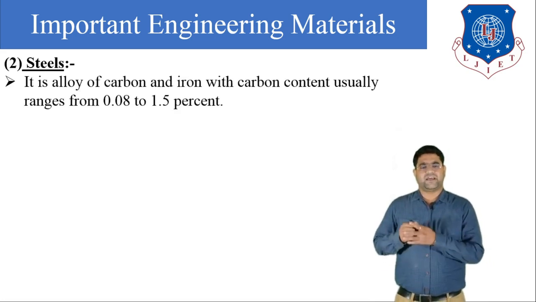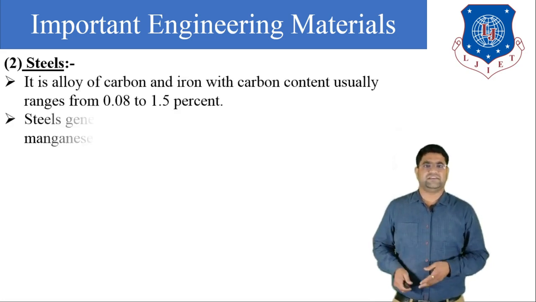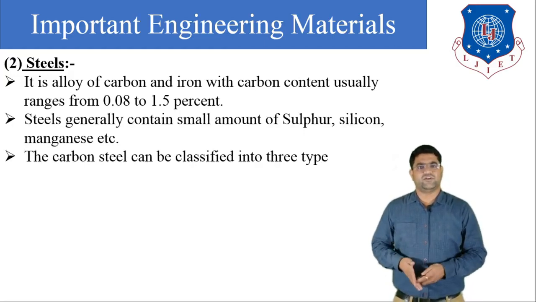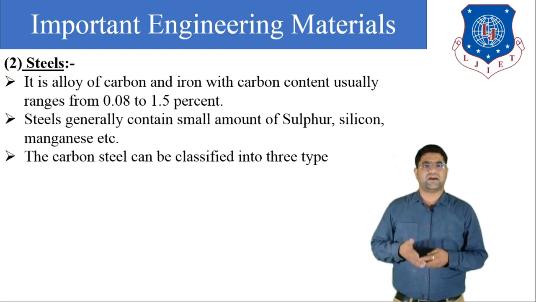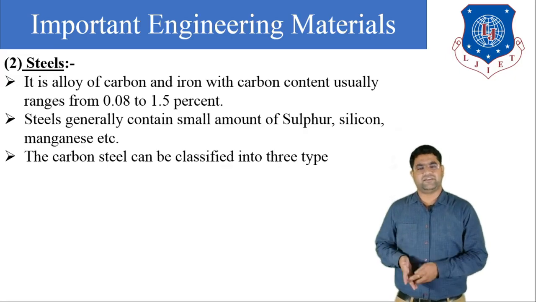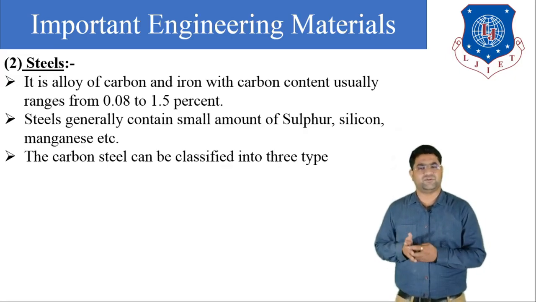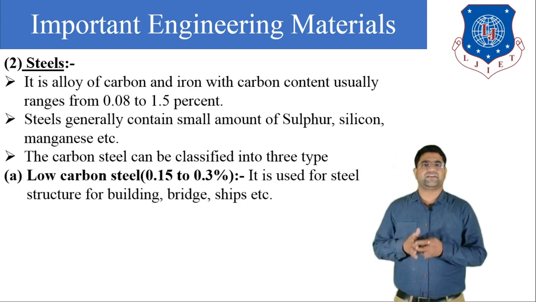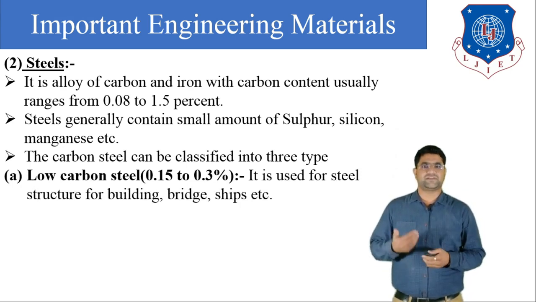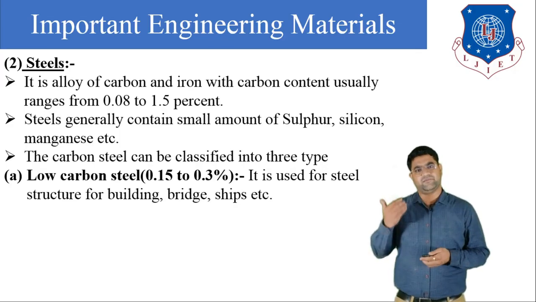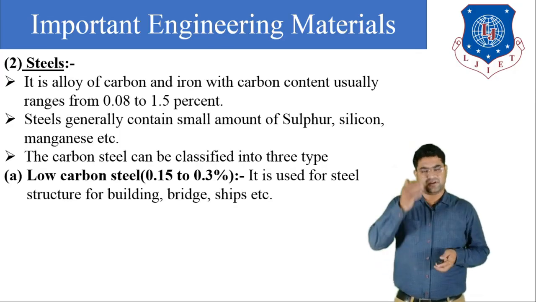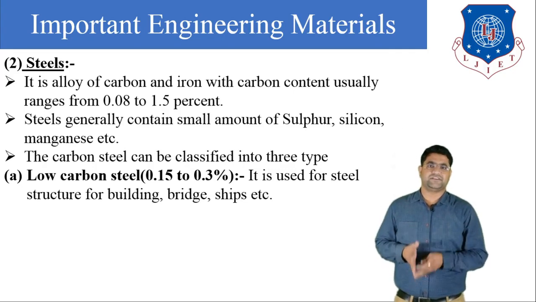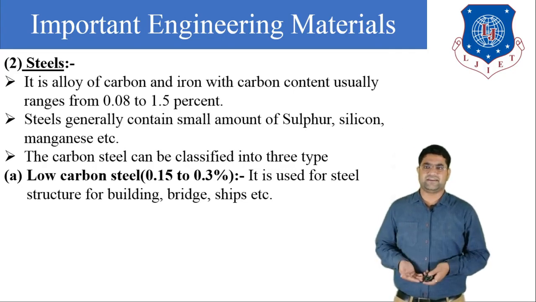Now the second type of ferrous metal is steel. Steel is an alloy of carbon and iron, with the carbon content usually varying between 0.08 and 1.5 percent. Steel generally contains small amounts of sulfur, silicon and manganese in addition to carbon.